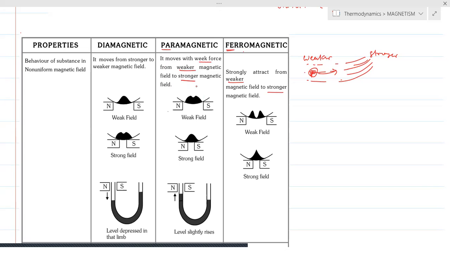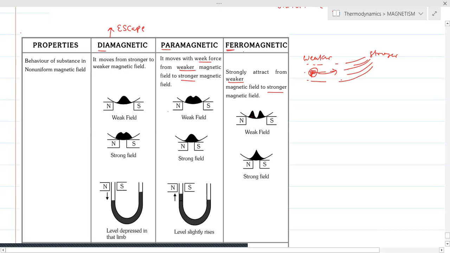So it tries to stay in the region where the magnetic field is higher. So already we discussed about the dia. It always tries to escape. This diamagnetic always tries to escape from the field. So therefore it moves from stronger to weaker magnetic field here.